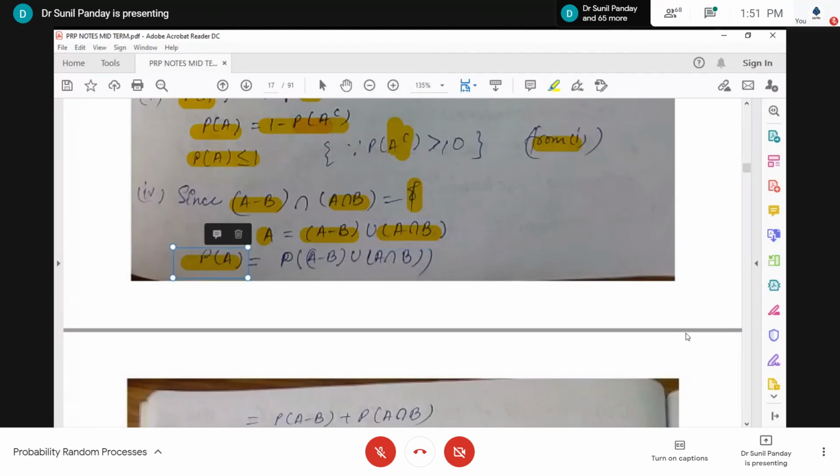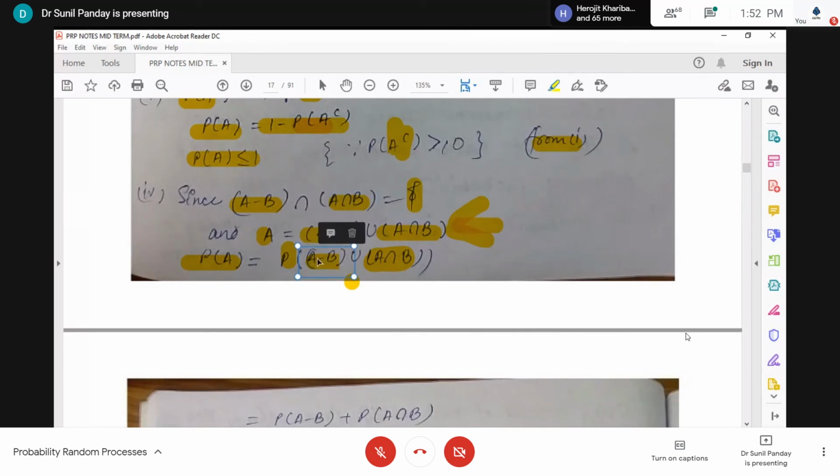So I apply the probability measure to both sides of this equation. Now this is A minus B, this is A intersection B, and this one is union. And in this statement, I am saying that these two events are mutually exclusive, which means their intersection is phi.